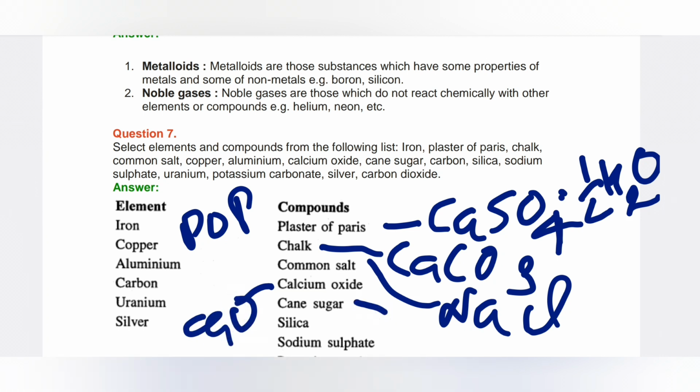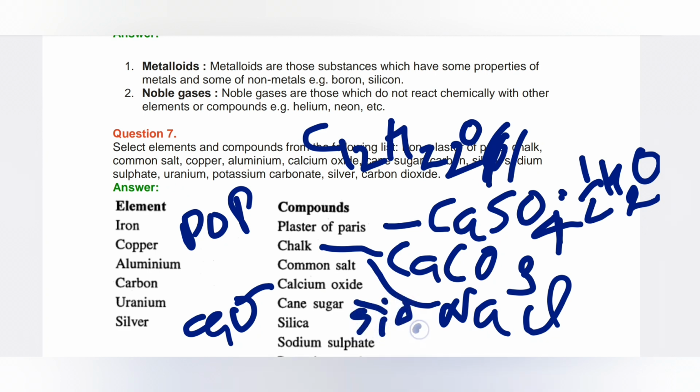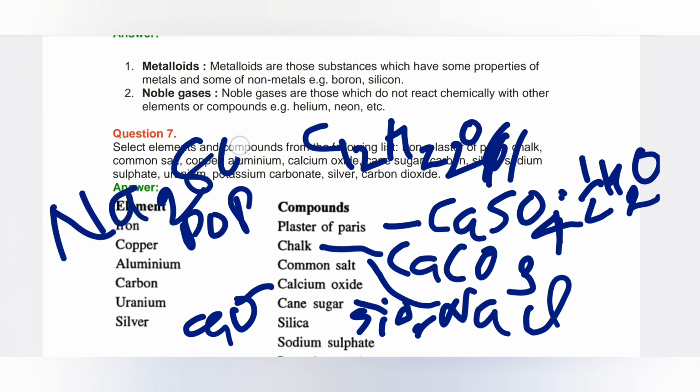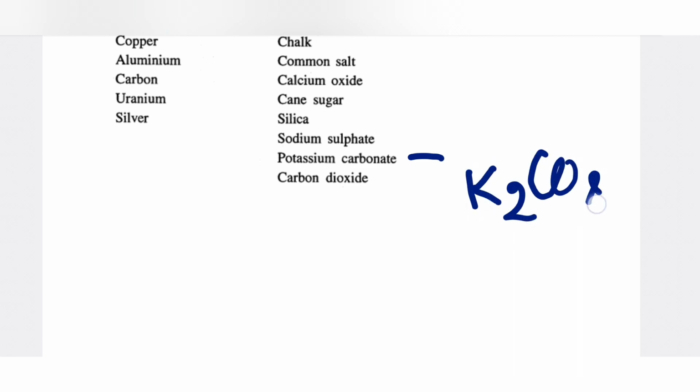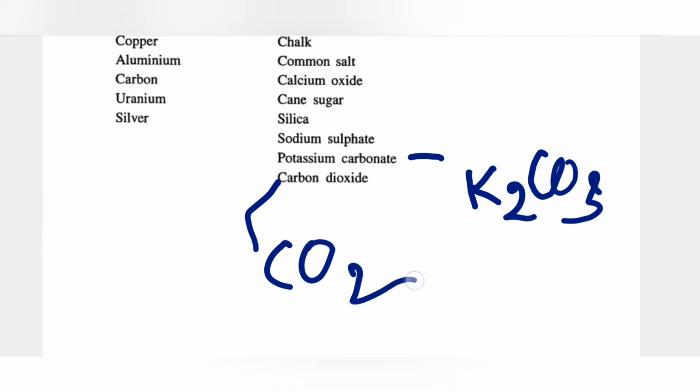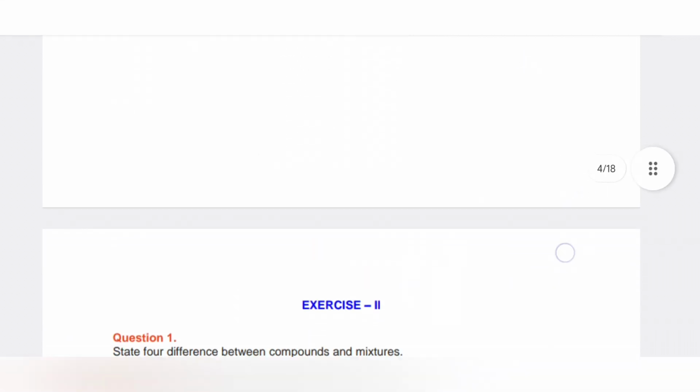Cane sugar's formula is C12H22O11. Silica is SiO2, and sodium sulfate is Na2SO4. So learn these formulas. Pause the video, then watch and write the formulas in front of the names. Next, potassium carbonate is K2CO3. Carbon dioxide is CO2. So these are the formulas also.